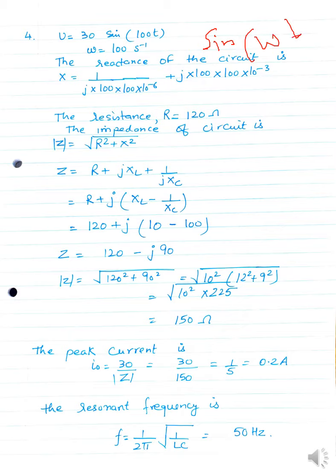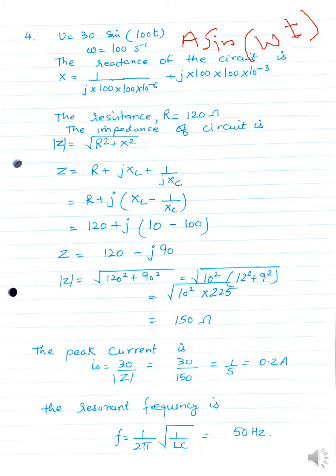If you write it as A sine omega t and compare it, it's basically a sine omega t. So A is your amplitude, which equals 30, and omega will be equal to 100. It is coming from here.